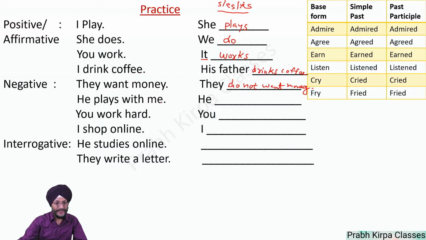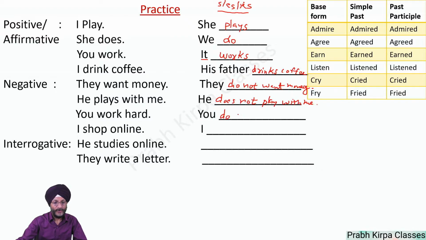He plays with me. As already told, when the subject is third person singular, you have to use does. So he does not play with me. You work hard.